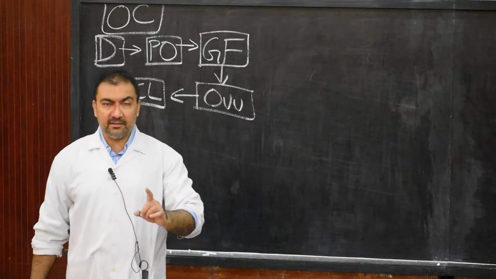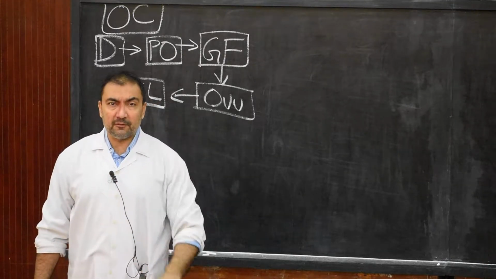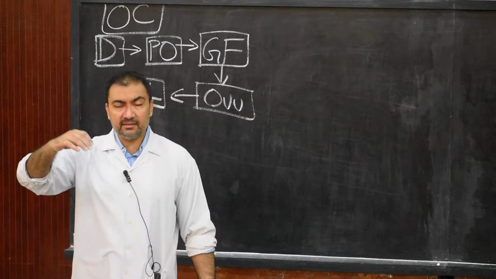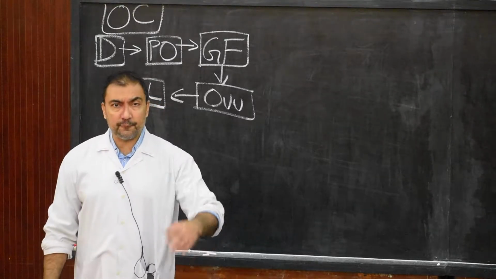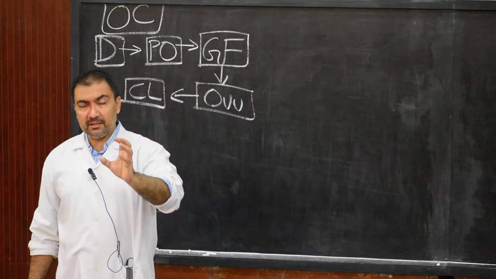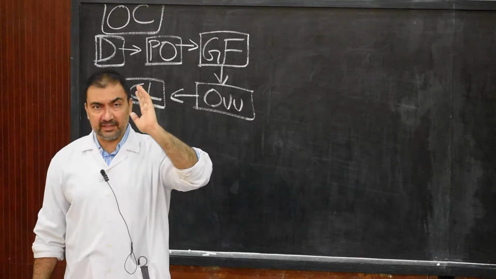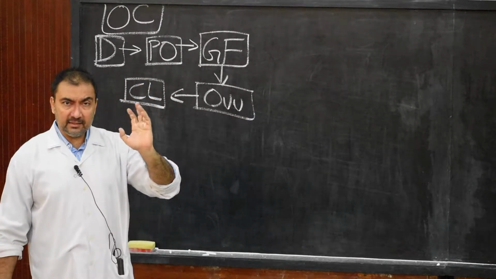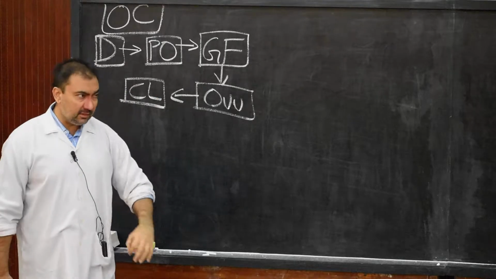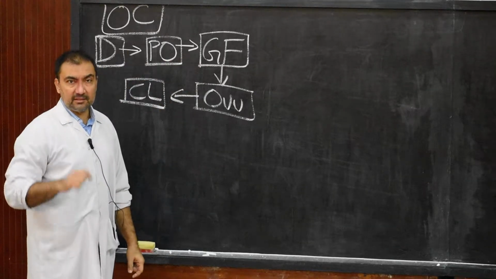So ovarian cycle is nothing but the stages right from the development of primordial follicle till its attainment of Graafian follicle. From maturity of Graafian follicle till its ovulation, as the Graafian follicle ruptures, it releases the oocyte, that is called ovulation, and then the same Graafian follicle is converted into corpus luteum. This entire cycle is called ovarian cycle.